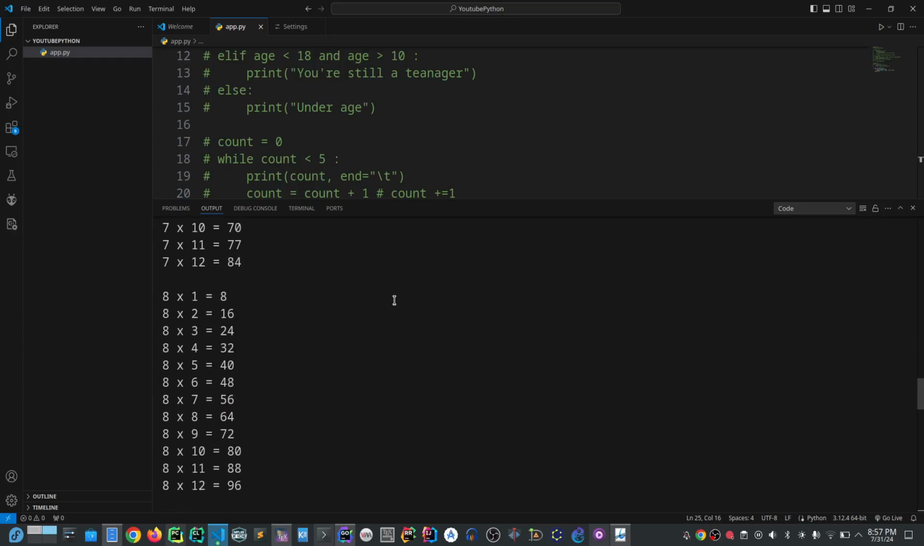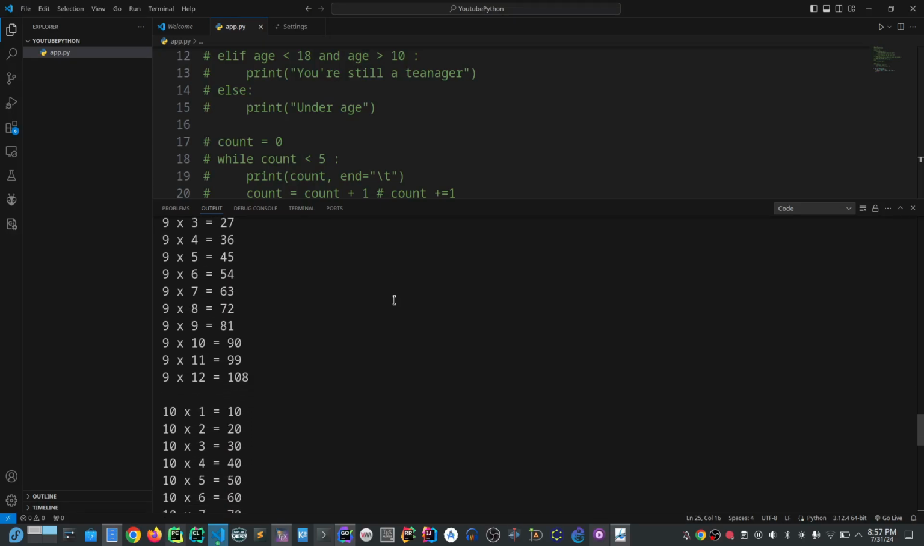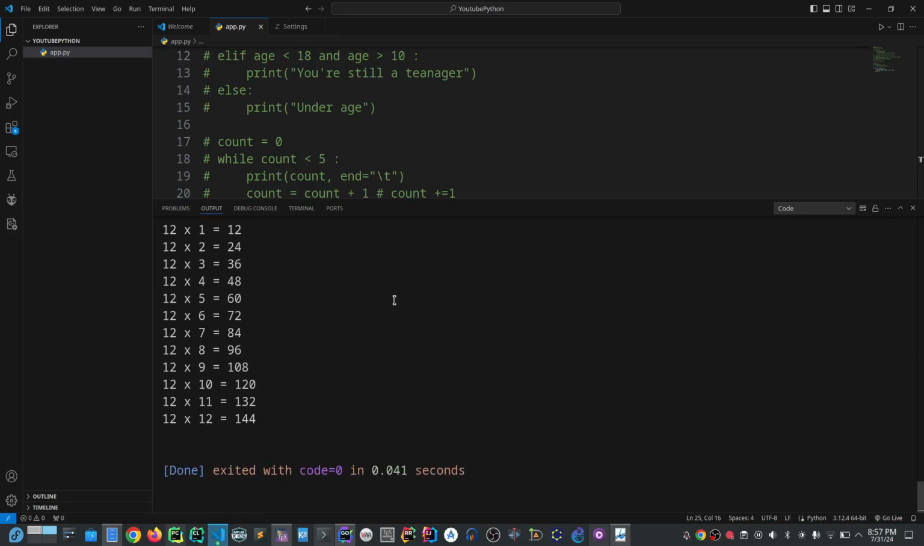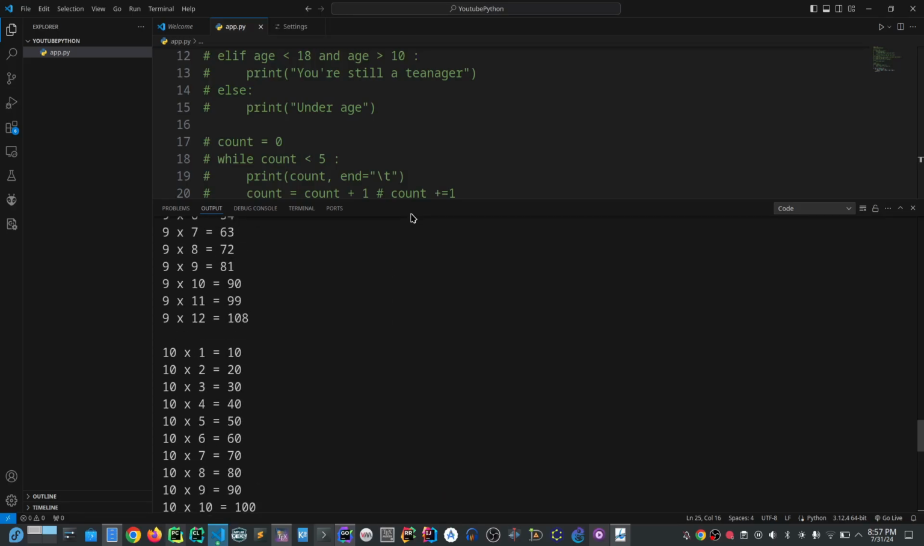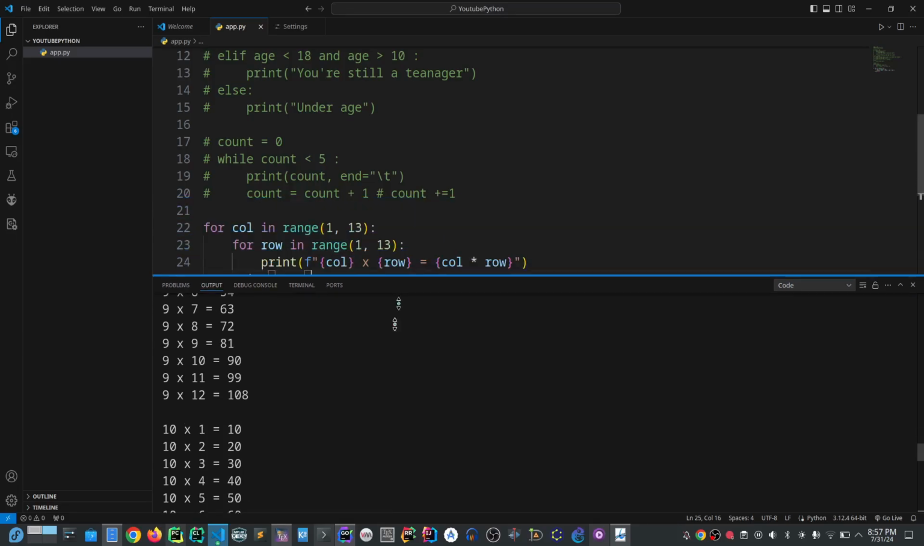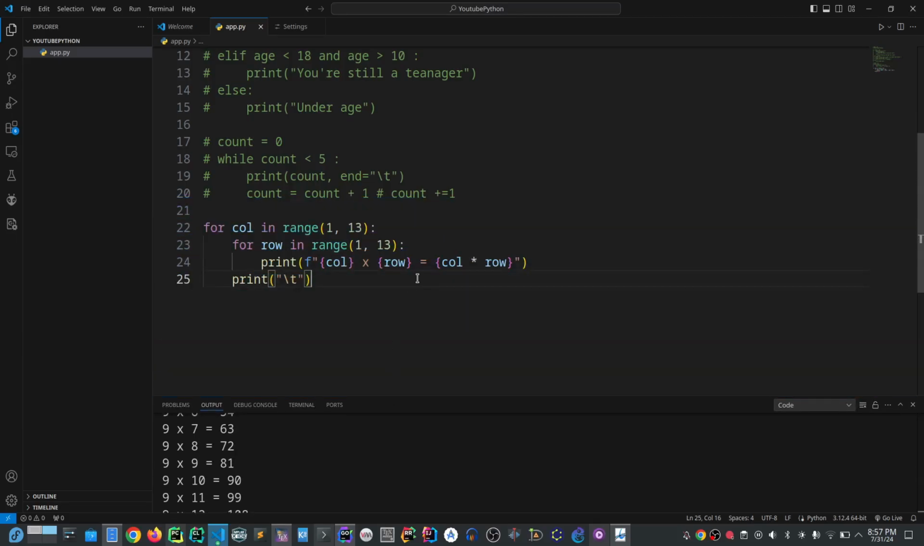And you see, we're able to see the multiplication tables in just 3 lines of code, and then bring it down backward. This is just our simple line of code.